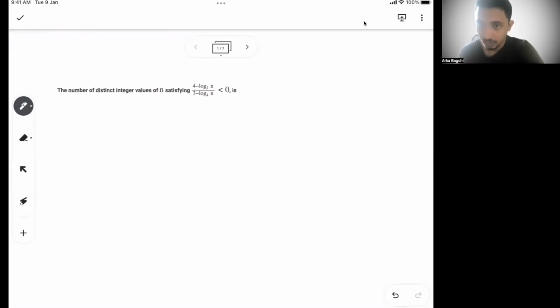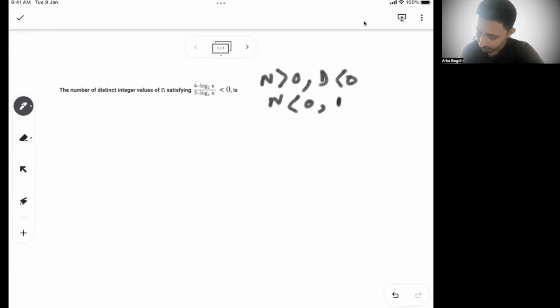Okay, so to start off with this problem, you can see what is given. There is an expression: (4 minus log n base 2) divided by (3 minus log n base 4), less than 0. So there is one possibility when your numerator is greater than 0 and denominator less than 0. Or there is one scenario, numerator less than 0 and denominator greater than 0. These are the only two possibilities, right, when this whole expression is less than 0.